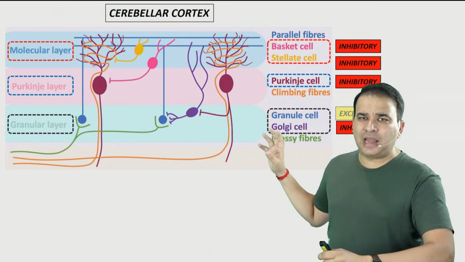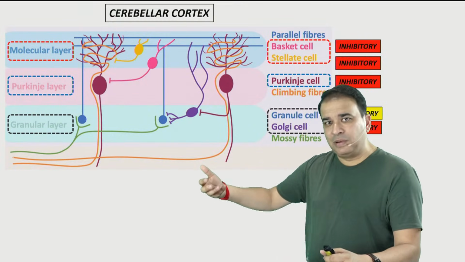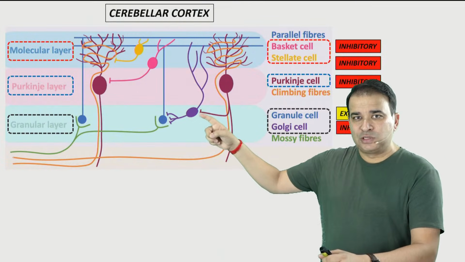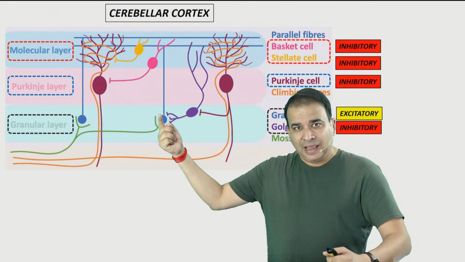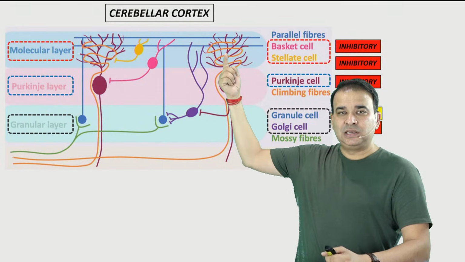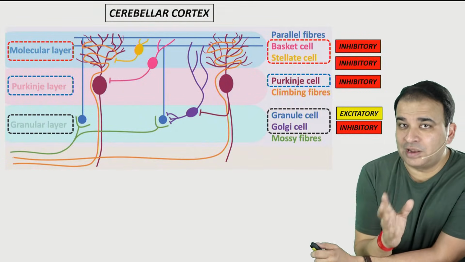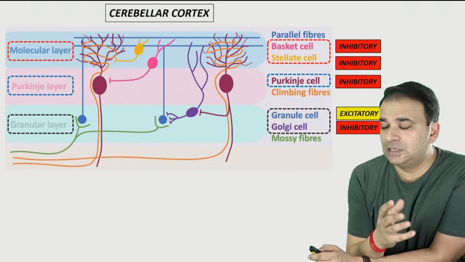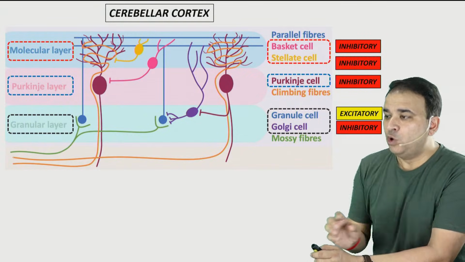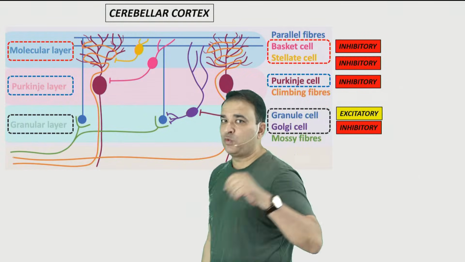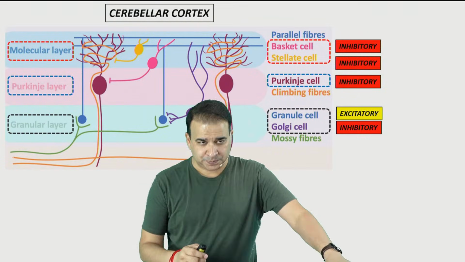And there's a reason for the granule cell to be excitatory, because there are some afferent tracts which will come into the cerebellum, and the granule cells, look at this, allow these afferent fibers to come inside and connect to the Purkinje cell here. So they are excitatory. Out of the 5 types of cell, 4 of them are inhibitory. That means this cerebellar cortex is the largest collection of inhibitory neurons. Nowhere in the entire central nervous system will you find this many inhibitory neurons.